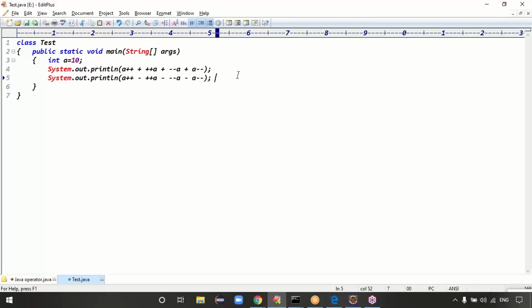Arshita, the output: first is 10, 11, afterwards minus. No, man. What's your output? I don't know, but Arshita's output is correct. That's the final output today.